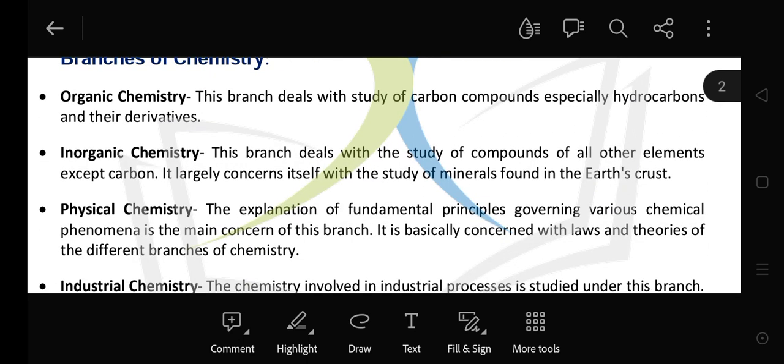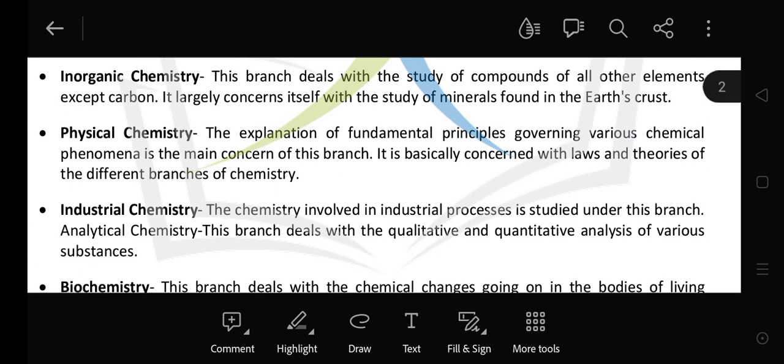Now, second, inorganic chemistry. This branch deals with the study of compounds of all other elements except carbon. In inorganic chemistry, you study all the elements, all the compounds, but except carbon. Clear? Now, this is called inorganic chemistry.